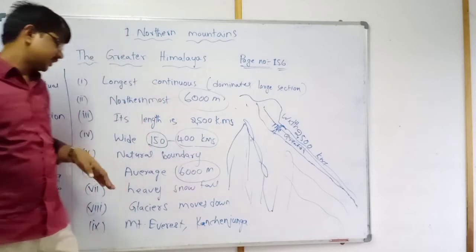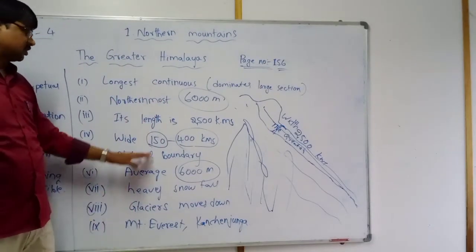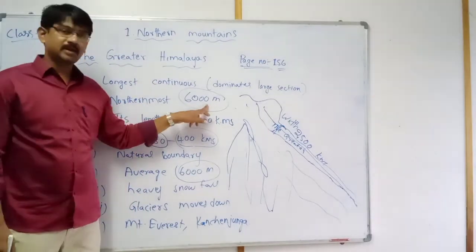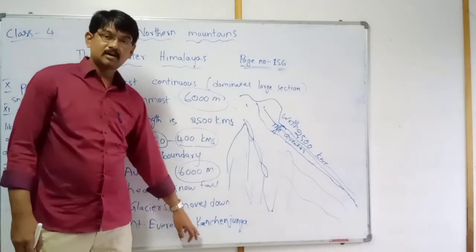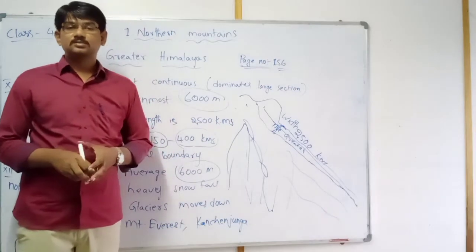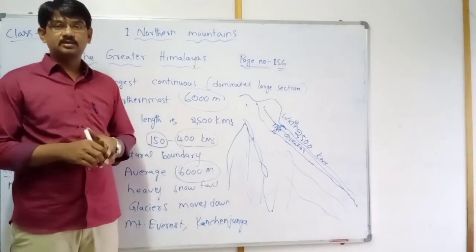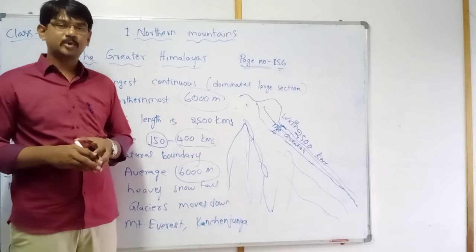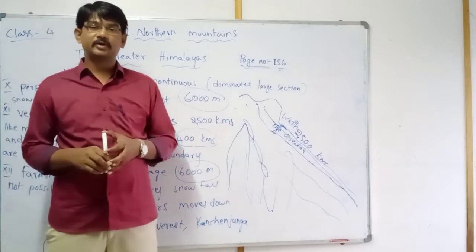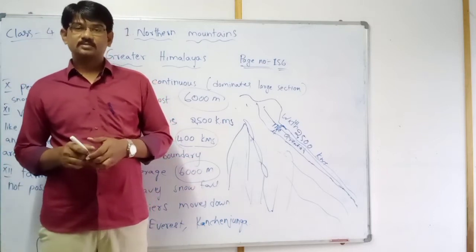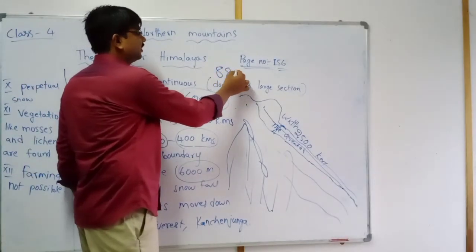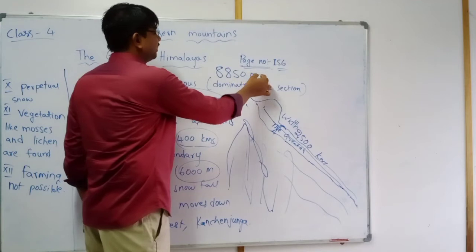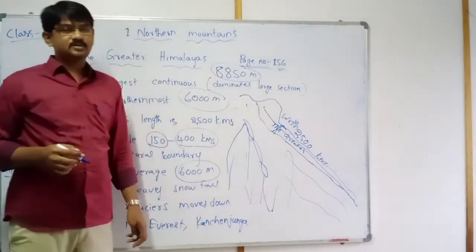Next, the highest peaks are located in this area. Already we discussed Mount Everest and Kanchenjunga. Mount Everest, where is it located? In Nepal. Which is the highest peak in the world? Mount Everest. What is its height? 8,850 meters approximately.